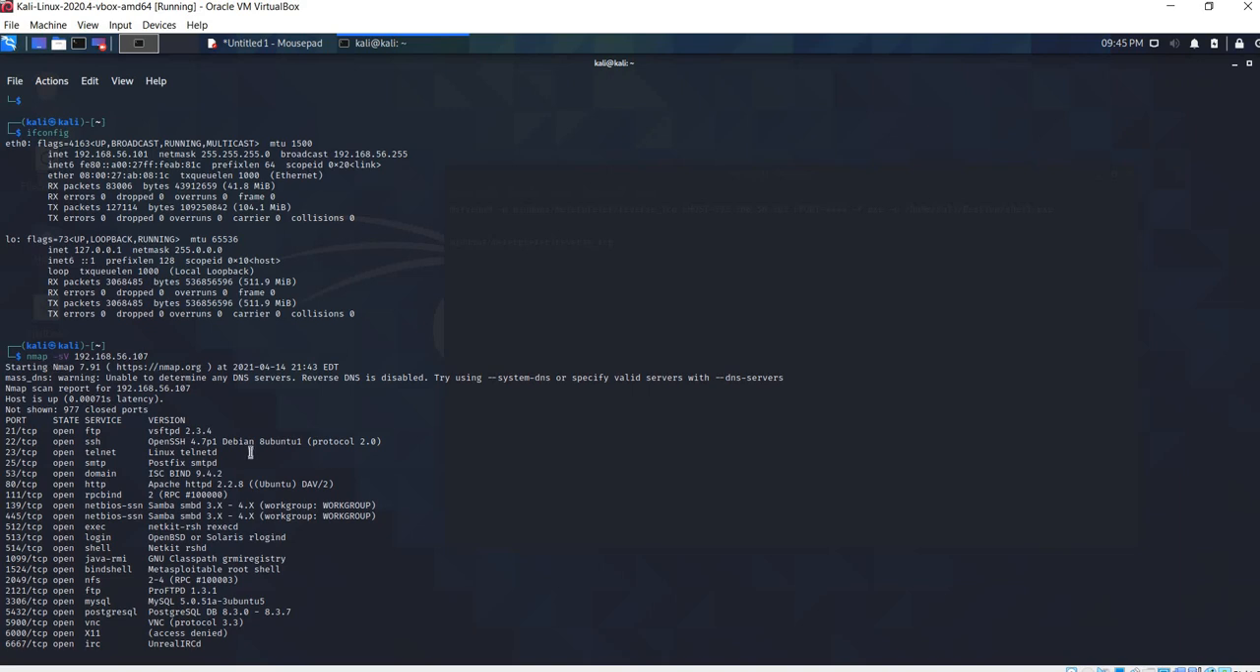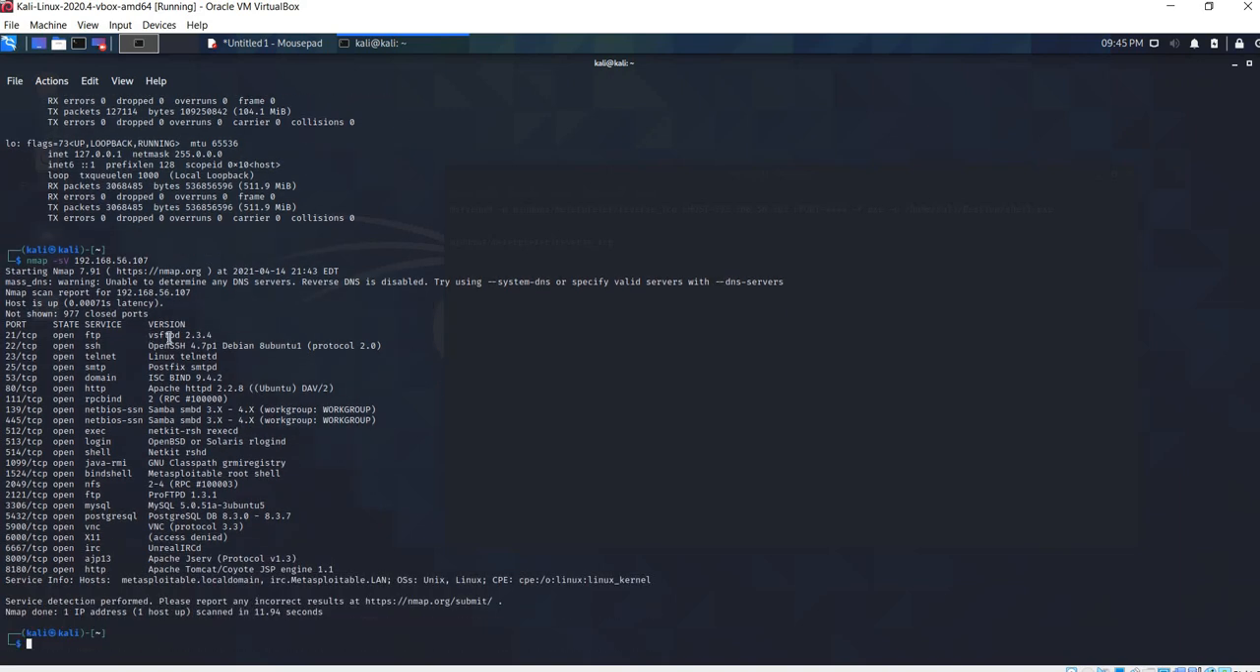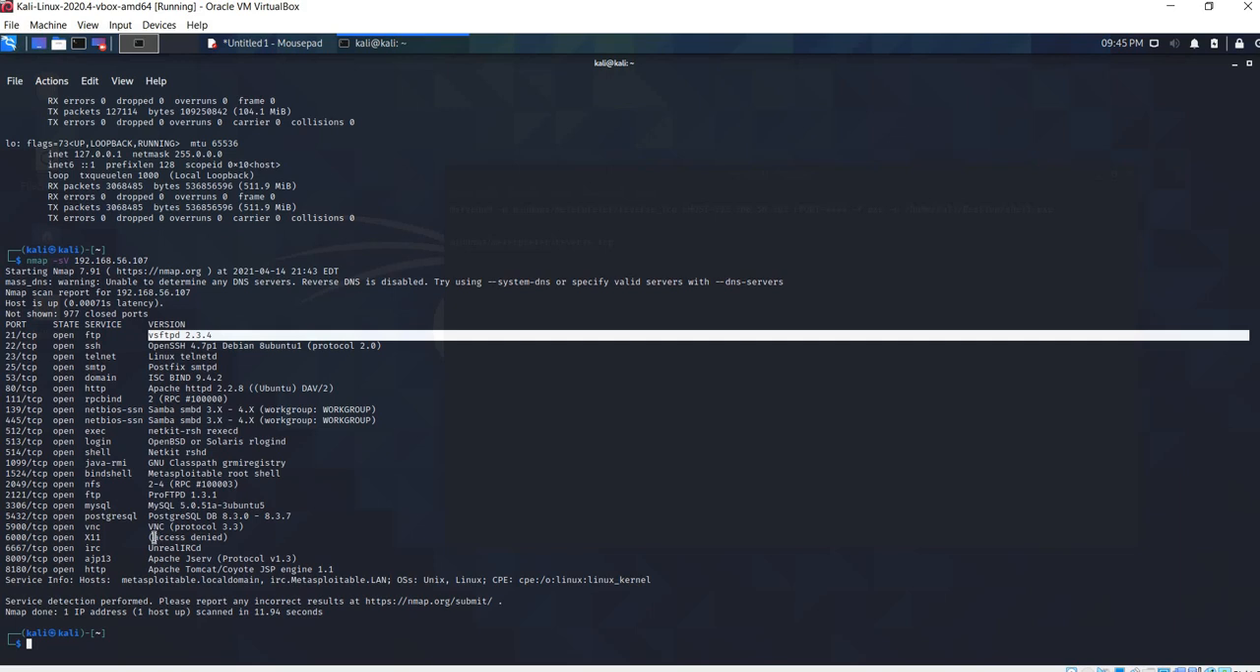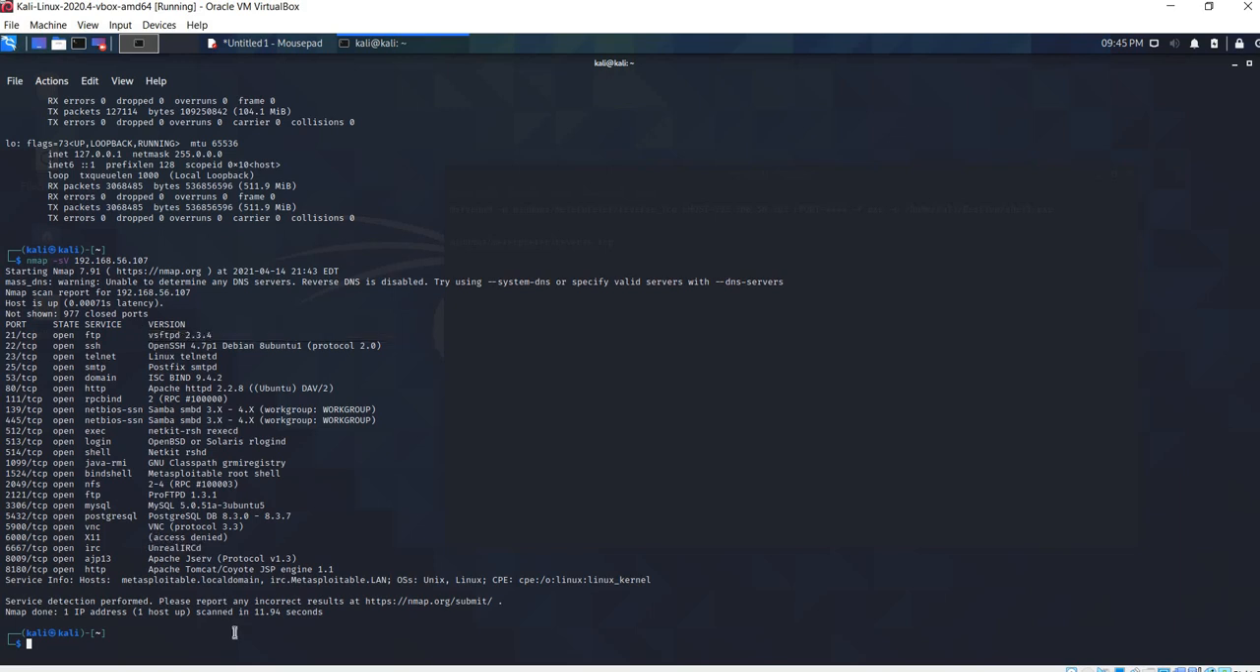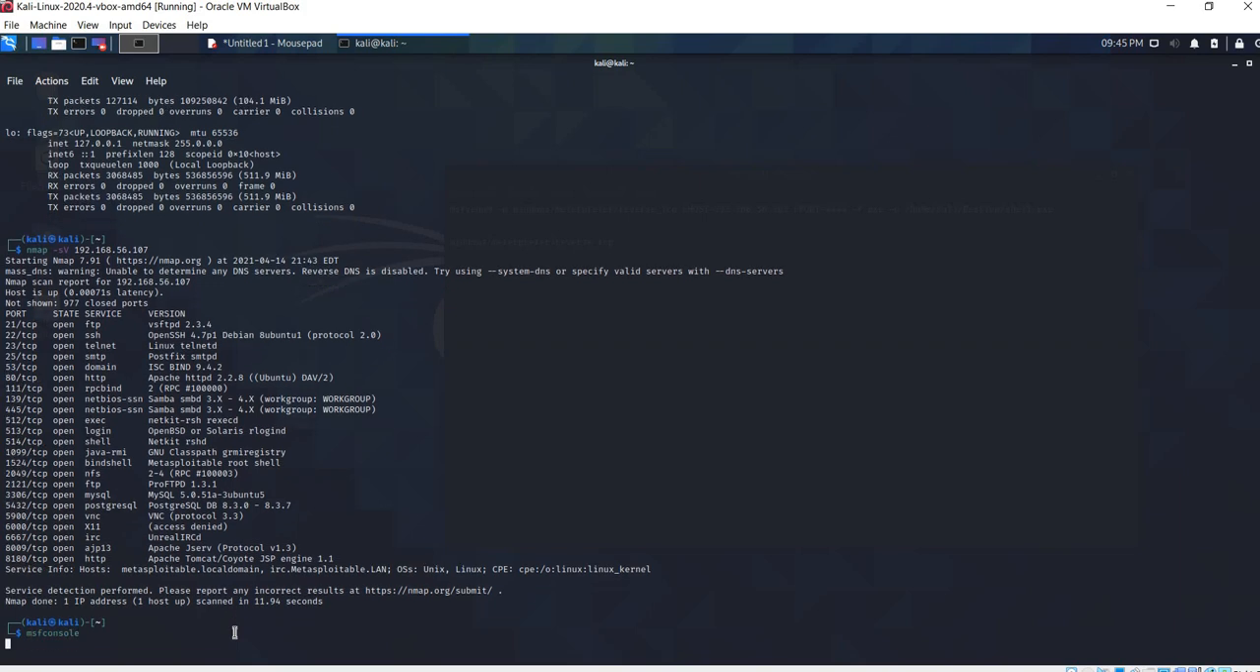So I'll perform the nmap scan. Here I can see that it is running VSFTPD and the Unreal IRCD service. So now I'll start off the Metasploit framework present in Kali Linux. This Metasploit framework will have the exploit codes of VSFTPD and Unreal IRCD, which we will be using for the pen testing of the backdoor attack.